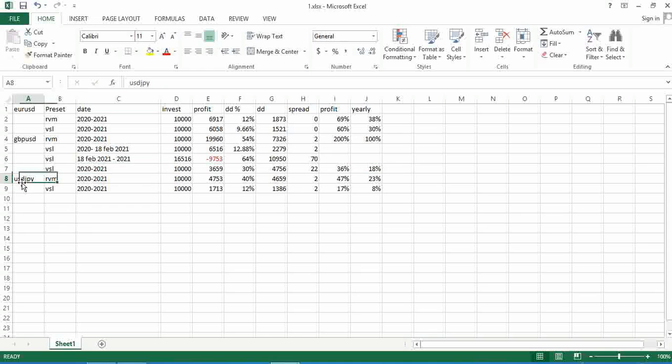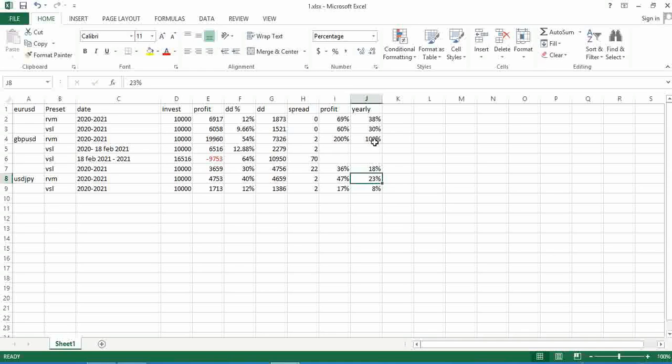Now USD/JPY, similarly they have 47% profit, 23% yearly, and if I use VSL, then profit will be 17% and yearly profit will be 8%, and drawdown will also be very low. Now see, if you just use RVM, 38%, 100%, 138%, and then 23%, that means 150% approximately.